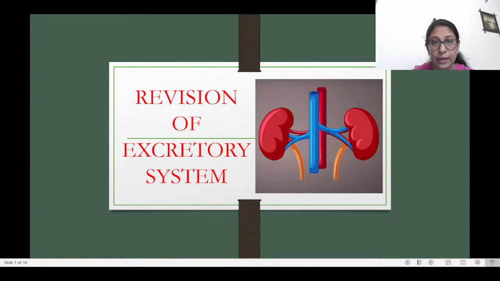So the better idea is that you first draw the nephron tubule, then you draw this artery portion, and then you draw this vein and the capillaries. And then you take this out from here.